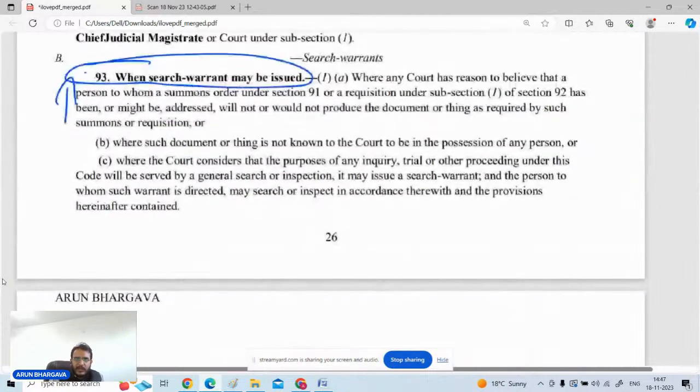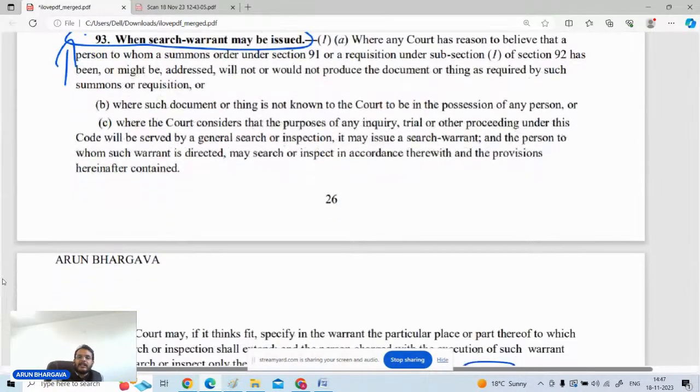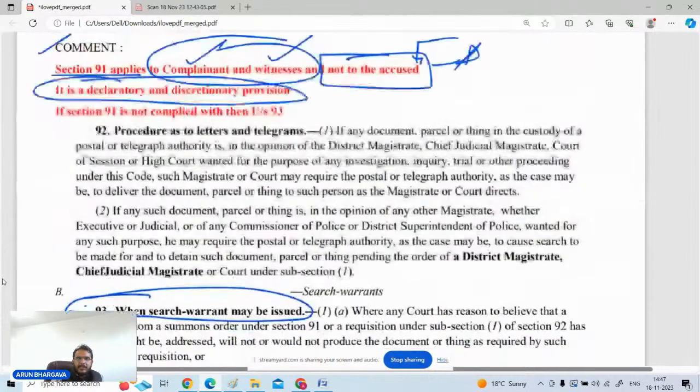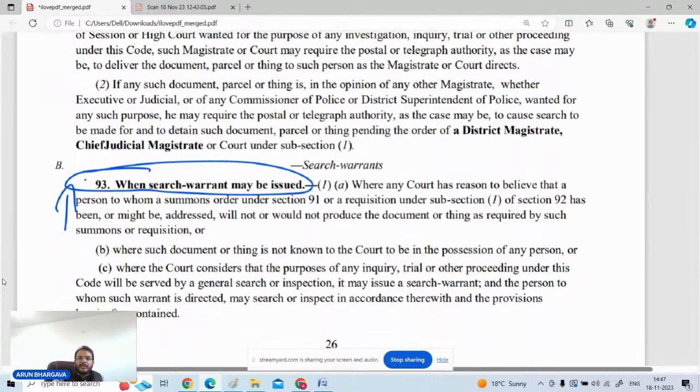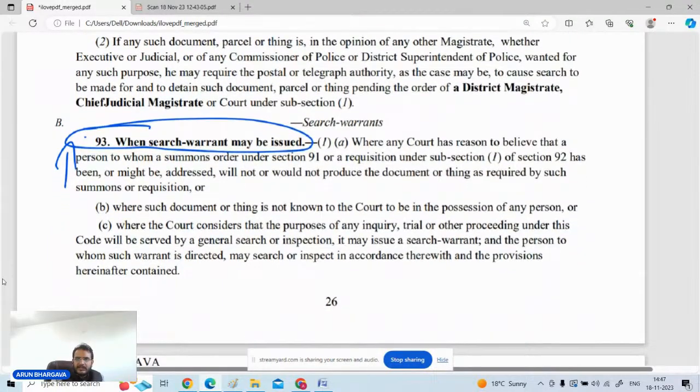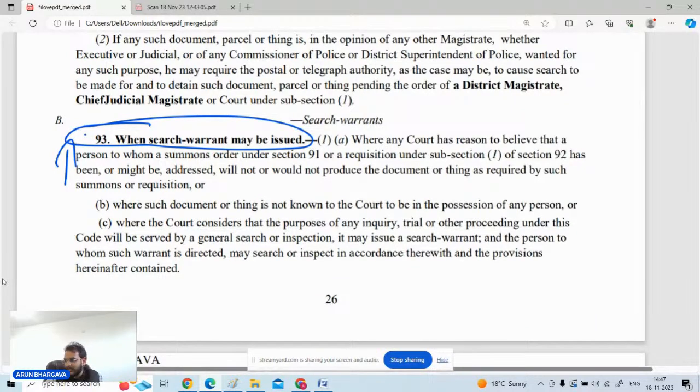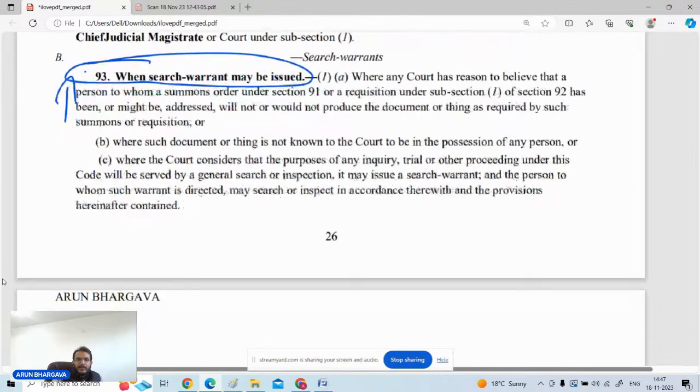अगर postal और telegraph authorities के पास से सर्च करवानी है तो केवल और केवल डीएम और सीजेएम के पास पावर है. But with respect to the other things या कहीं और से अगर आपको रिकवरी करवानी है तो और ये ऑर्डर, सर्च वारंट्स जो है ये कौन जारी कर सकता है? Who will tell me? Yes, mention in the comment box what is there in section number 93 and who has the power to issue such warrants. Yes, अगर लिखा है तो बताओ. Yes, everyone. Is it written anywhere? Who will be issuing these warrants?